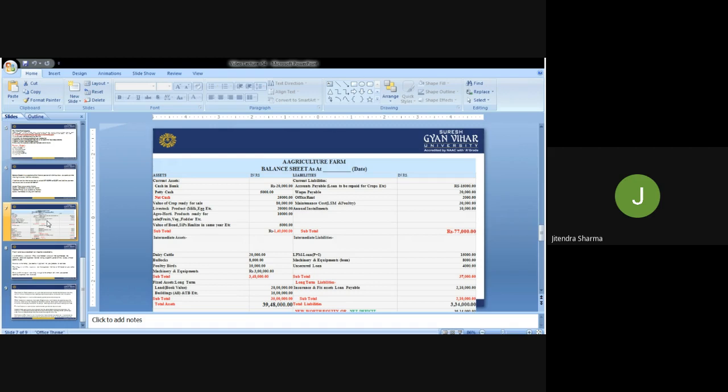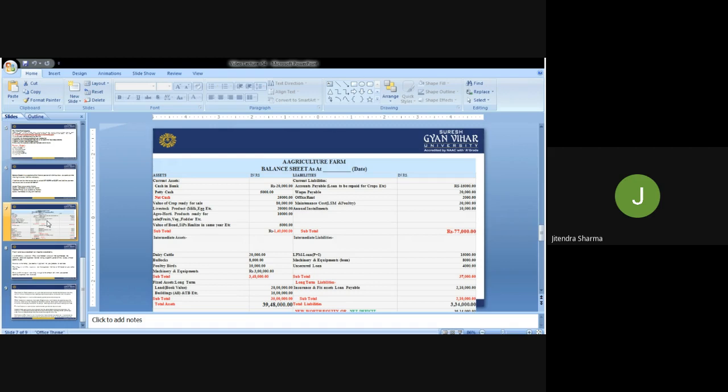And in the liability section, you'll see the insurance and fixed assets loan payable. If he has taken a loan on the farm building or on the land, then they are the long-term liability. So if it is 2,10,000 rupees, suppose he was supposed to pay the interest and the loan on these kinds of things, they are the long-term liabilities.